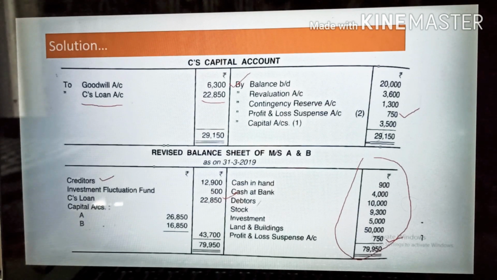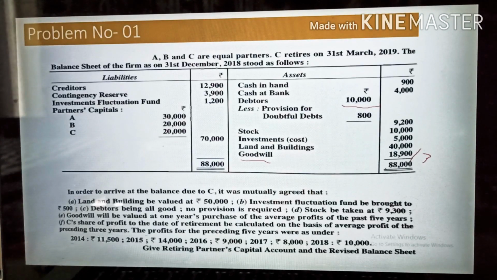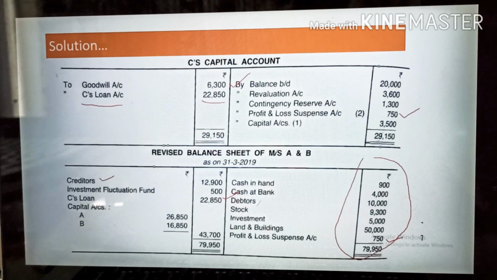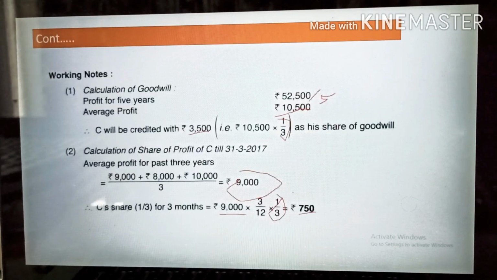Then the A and B partners' capital accounts: you need to calculate here also, A and B shares in the ratio. Then 26,850 and 16,850, these amounts will come. After the adjustment you need to prepare the A and B accounts also. Once you do it, you will find the value is coming to 79,950 rupees. So this is the overall calculation and settlement of the retiring partner's balances, which I have done over here.